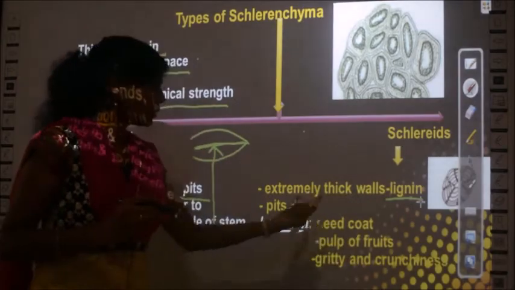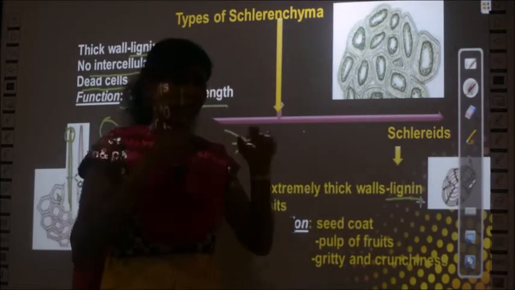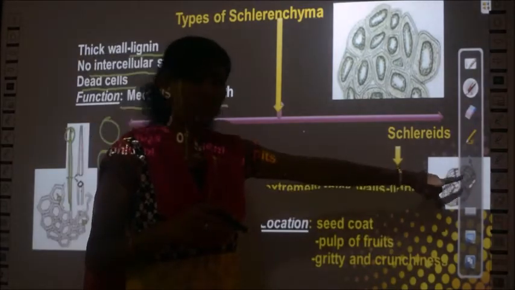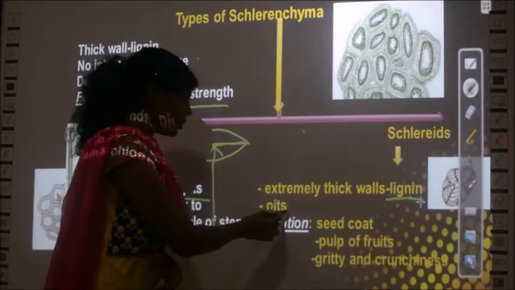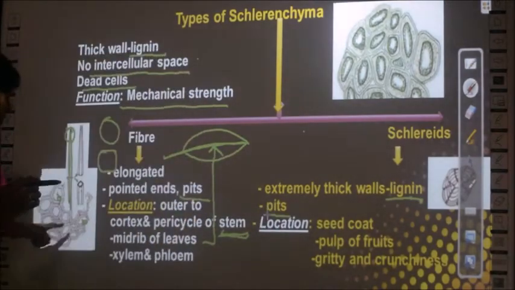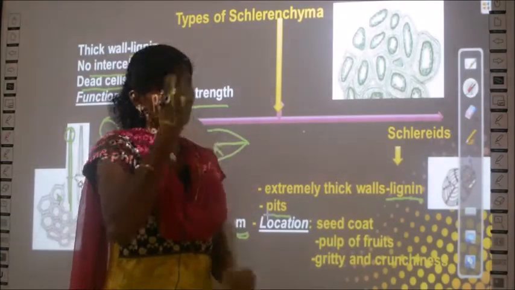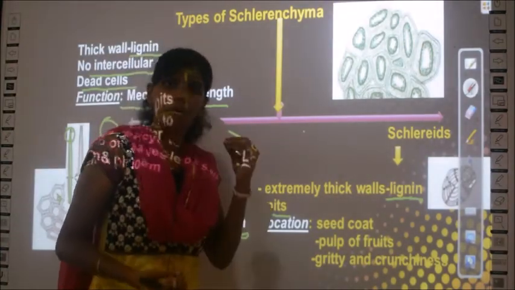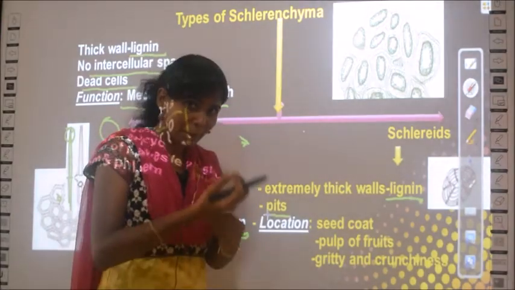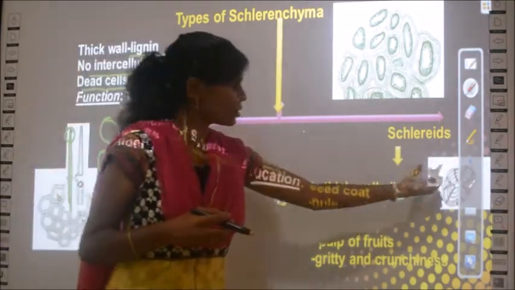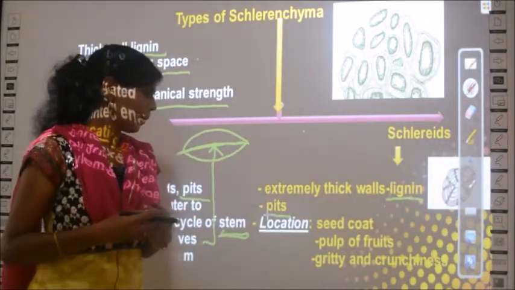And also you can see pits. See, there are empty spaces. It looks like a web, right? You can see some empty spaces which are uncovered, and these are called pits. I told you already while explaining about this structure, wherever you find pits, it means water can pass through the pits, or other substances, food can pass through the pits. Food or water, any liquid portion can pass through the pits. So similarly here also you have pits, so it lets the materials pass through.